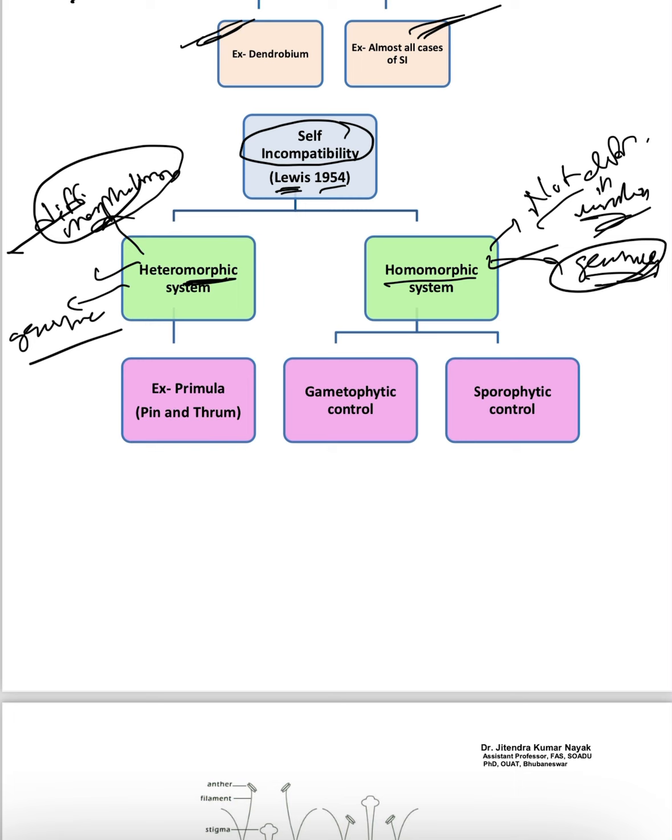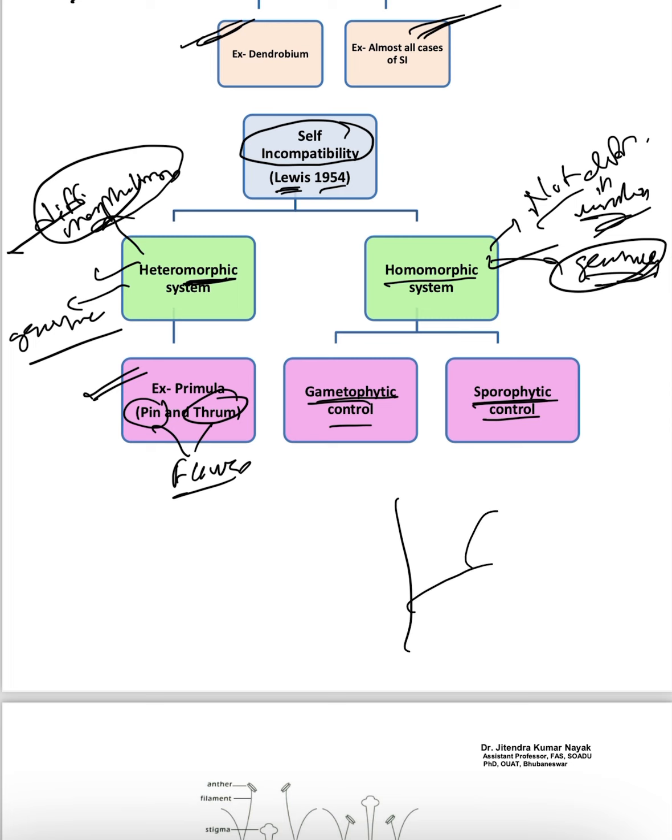Now the heteromorphic system is mostly found in Primula species, because two types of flowers are there: one is pin type, another is thrum type. In the homomorphic system, there is gametophytic control and sporophytic control. What do we mean by gametophytic control? This is the plant and this is the flower, and this is the anther, from which pollen will be formed.